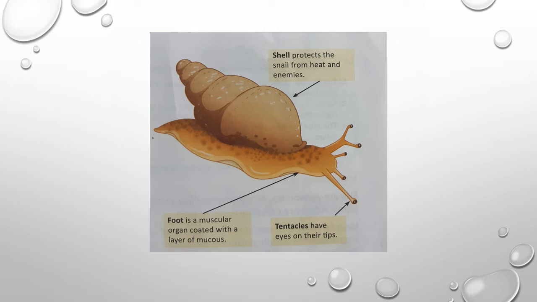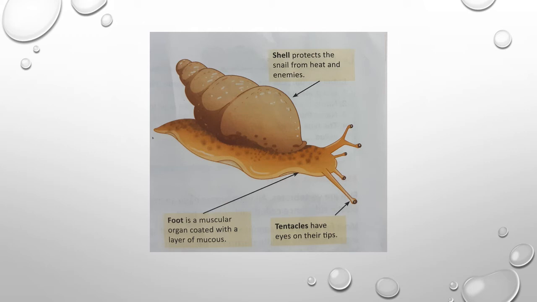Inside the shell they can hide to protect themselves from the heat of the sun and from enemies. The shell is the outer skeleton. Outer means exoskeleton, inner means endoskeleton. But it is not made of bones.